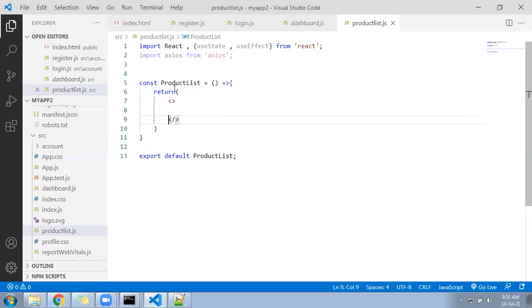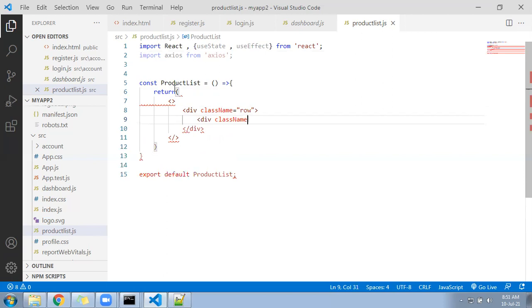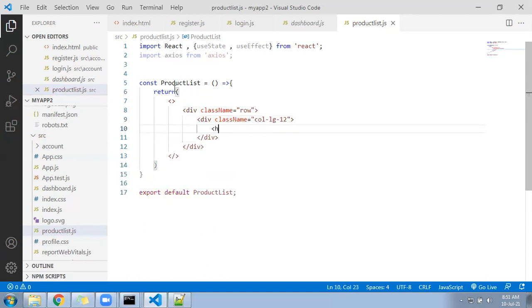Multiple rows we can create, so it will follow the JSX rule. className equal to row, col-lg-12, and h3 you can add product list.